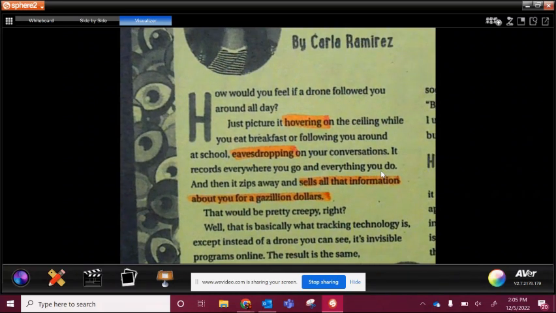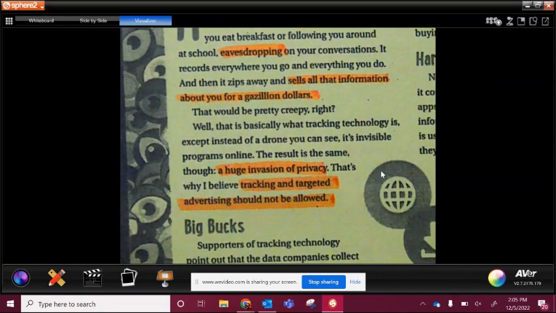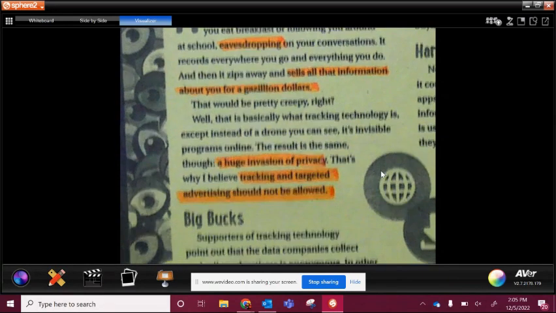Okay. That would be pretty creepy, right? Well, that is basically what tracking technology is, except instead of a drone you can see, it's invisible programs online. The result is the same, though: a huge invasion of privacy. Okay, that's why I believe tracking and targeted advertisements should not be allowed. Okay, this right here, that's her claim. And that's really similar to what we wrote down below: tracking and targeted advertising should stop, should not be allowed. So it's the same type of deal.